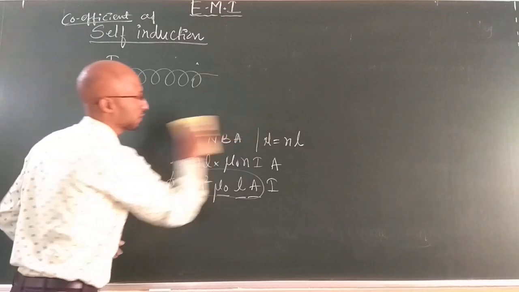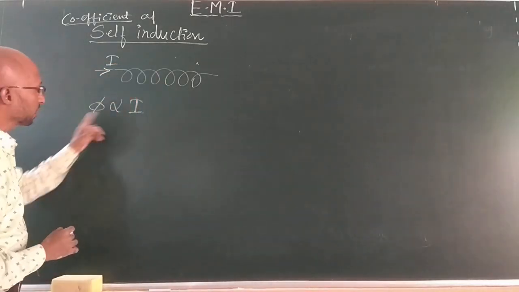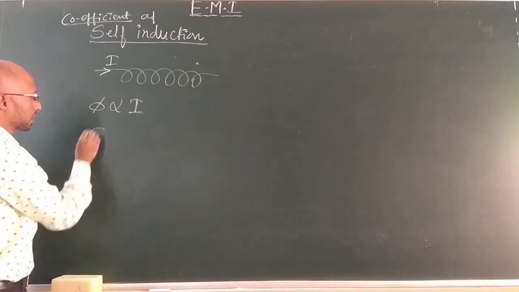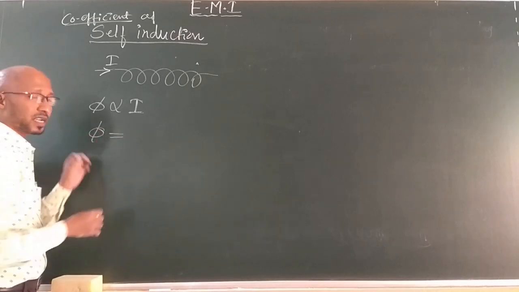Just for recalling purposes I wrote it here. If I consider an inductor, the flux linkage is directly proportional to the current flowing through it. If I equate, there is always a constant that will come.